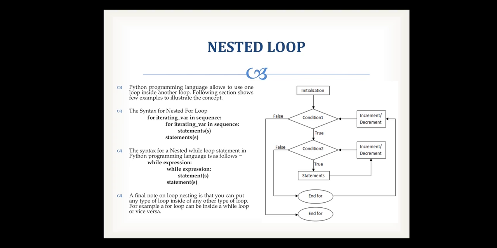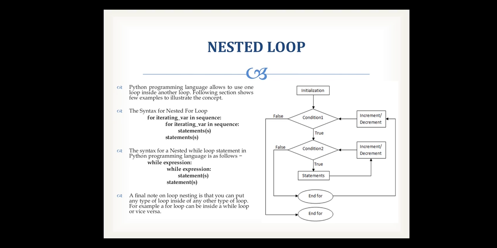So see the structure. Initialization; if condition 1 is true, then it goes to condition number 2. If condition number 2 is true, then it executes the statements, and it increments or decrements. When the condition is false, the first iteration of the outer loop ends, and the outer loop is incremented or decremented.